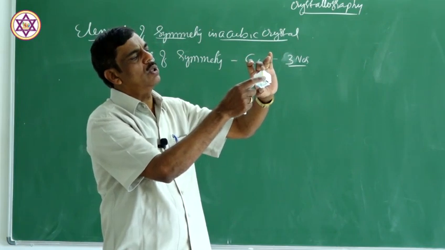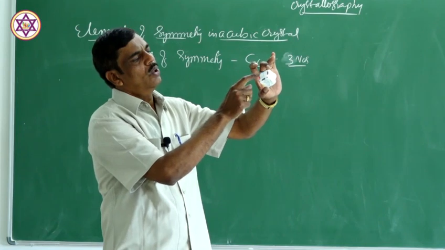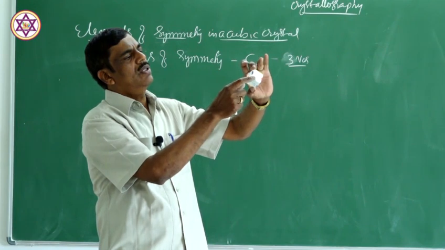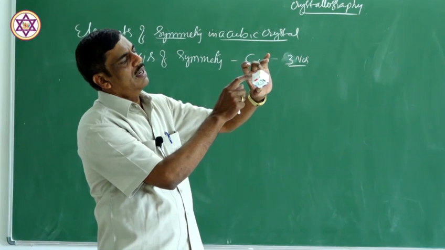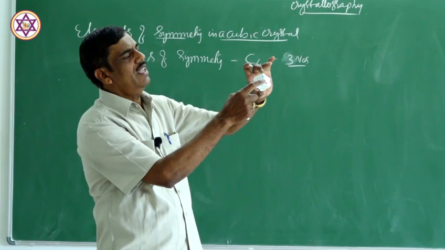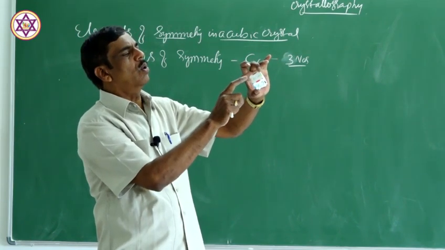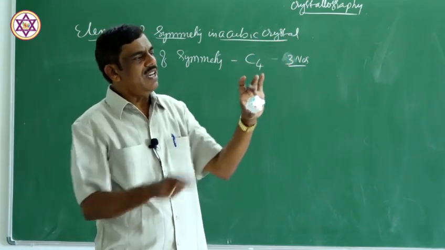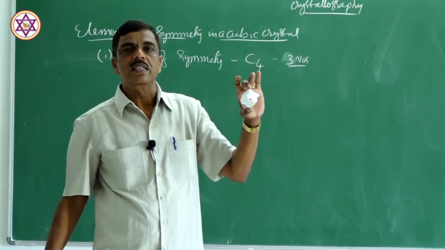You consider this edge is towards you, 1, 2, 3. 3 times it is repeated. See this black edge, 1, red edge, 2, blue edge, 3, and the black edge is repeated. So, 3 times the same appearance is repeated on rotating this crystal.